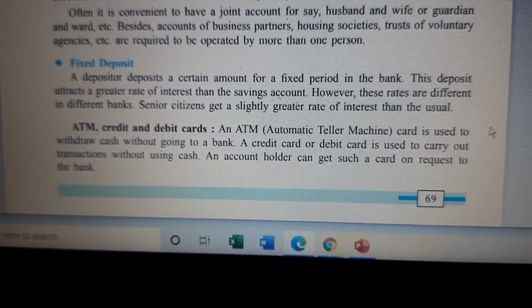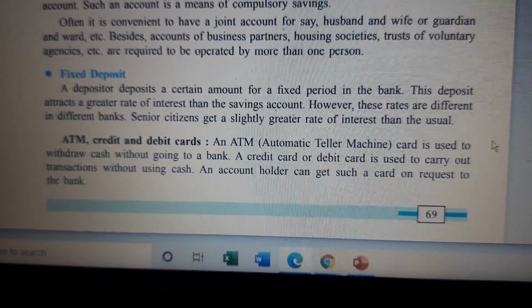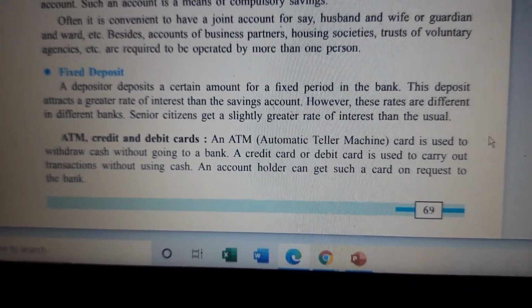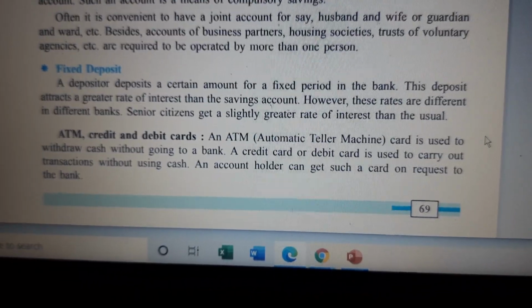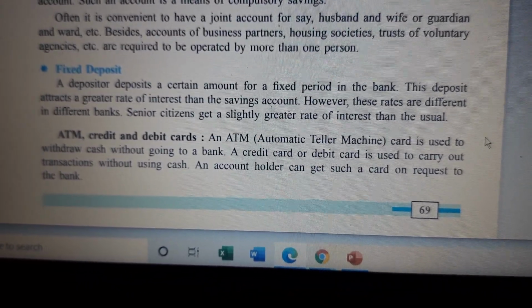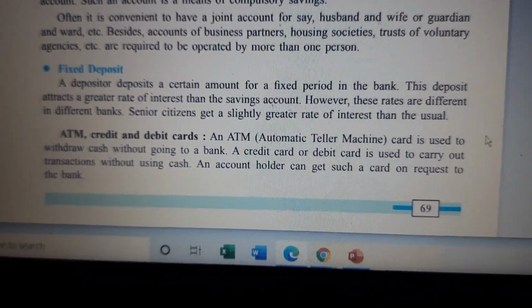This deposit attracts a greater rate of interest than the savings account. However, these rates are different in different banks. Senior citizens get a slightly greater rate of interest than the usual.